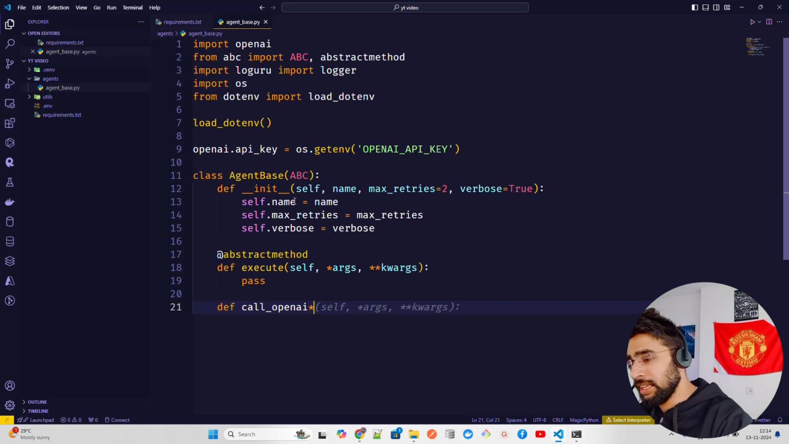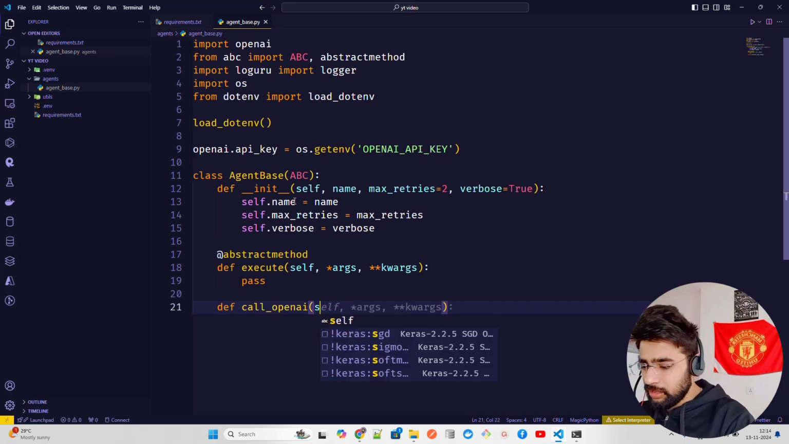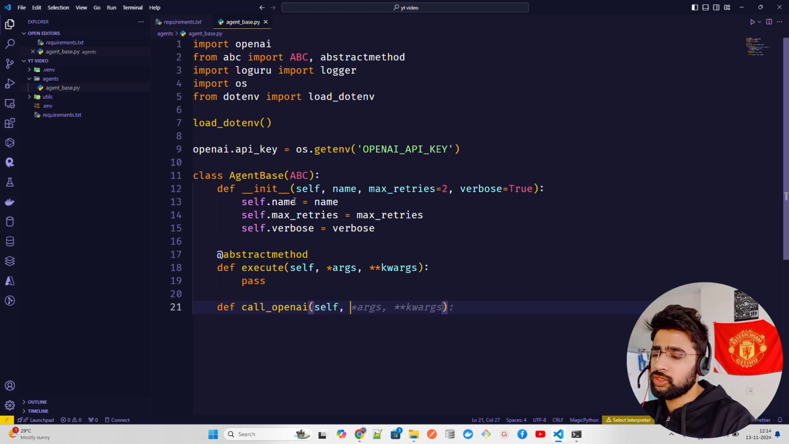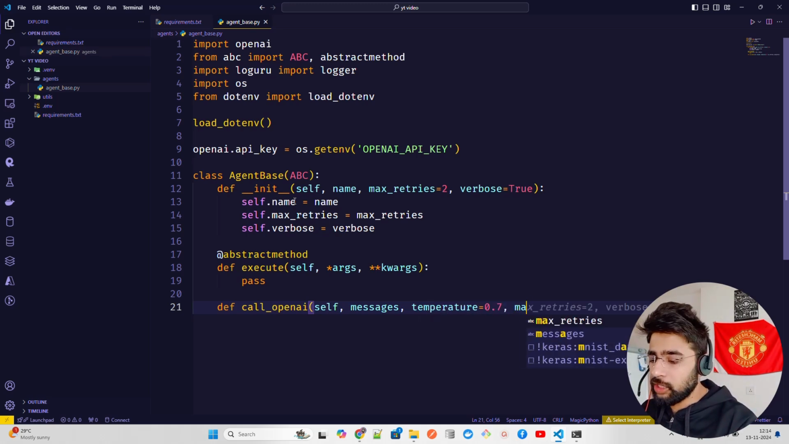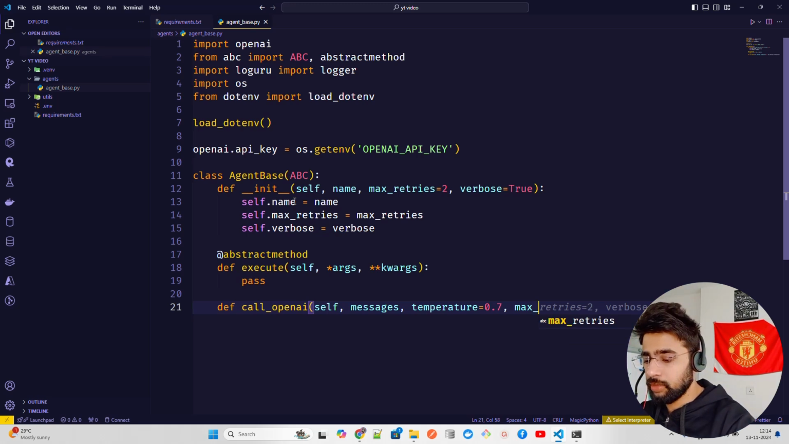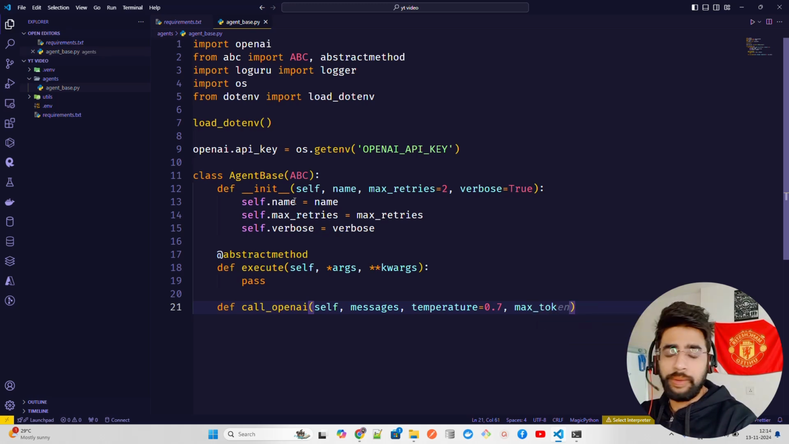Now call OpenAI. Inside this, I'm going to have self and my messages. This is available in the OpenAI documentation. Let's define some inference parameters. I'm just going to have temperature and max tokens, that's what interests me, but you can have top P, top K, etc. For max tokens, I'm going to keep by default 150, just to reduce the token cost.